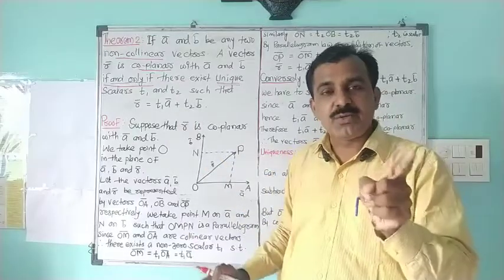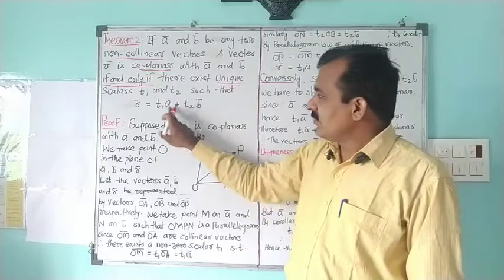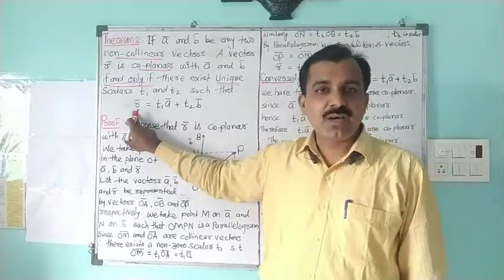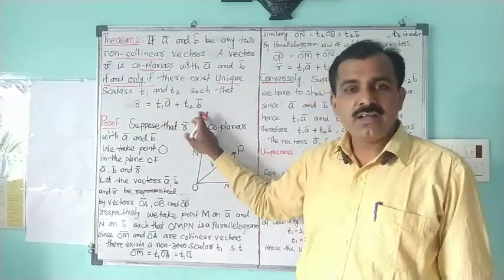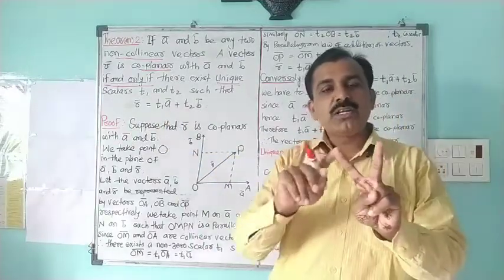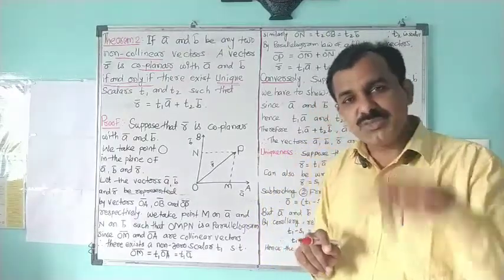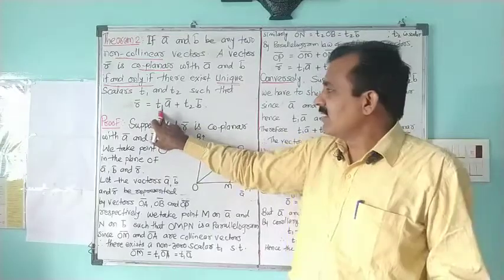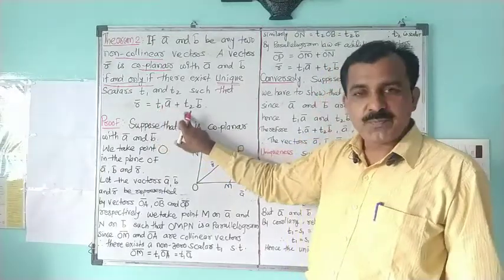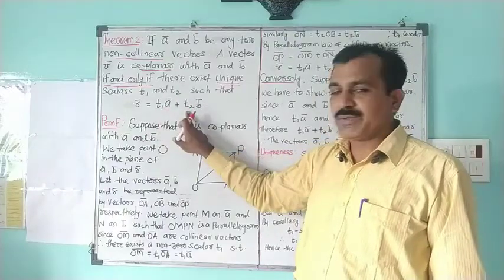Other than T1 and T2, there do not exist any two numbers which give us the value of R bar. So to express R bar in terms of A bar and B bar, we have only two scalars, and they exist uniquely. We do not have another pair S1 S2 or M1 M2 in place of T1 T2.